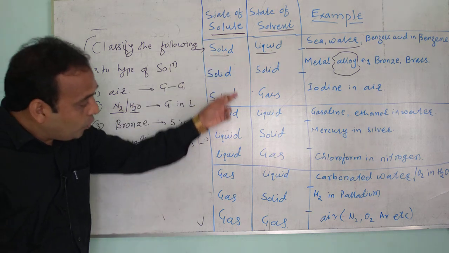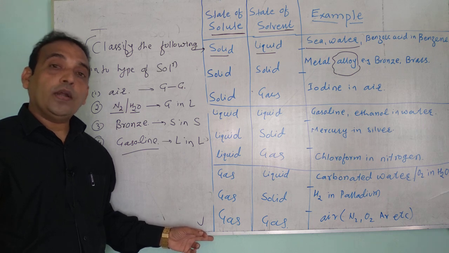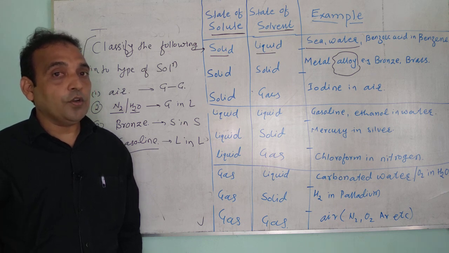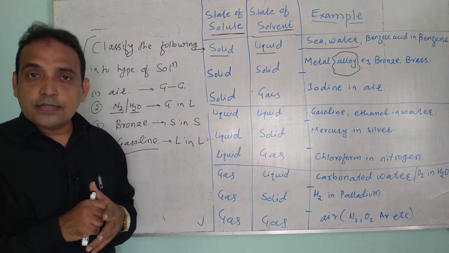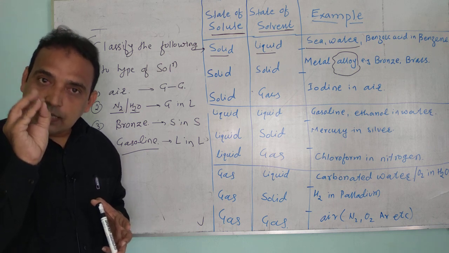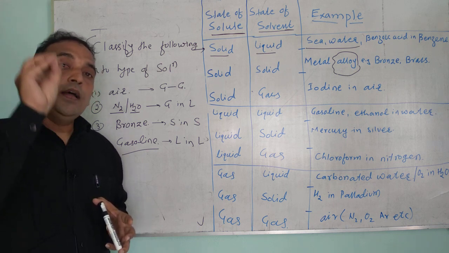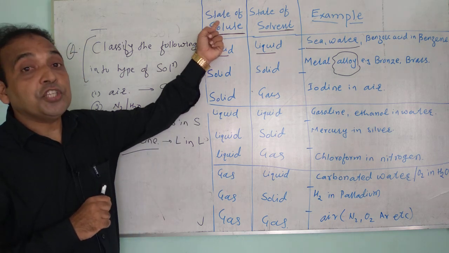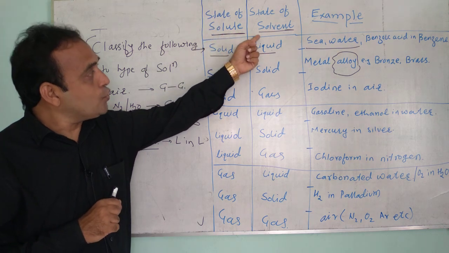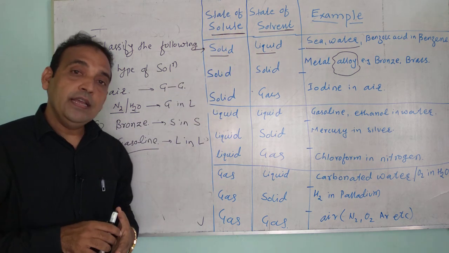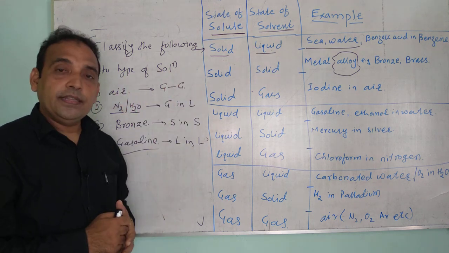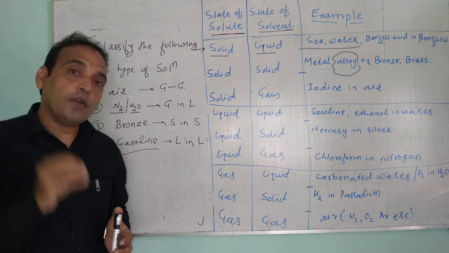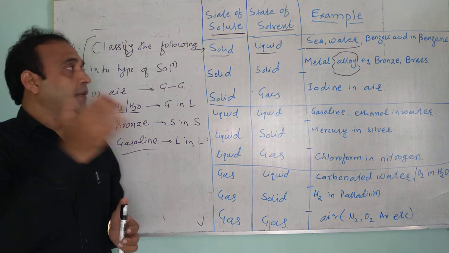So this table is the most important part of your topic. What are the different types of solution? So from where we have started our topic: simple definition, what is the mixture, what is solution, what are the different types of solution. Depending upon the state, the nature, type of solute and solvent, there are different types of solution. Okay, note down this point, then we will proceed to the next part of the topic, that is solubility, and what are the factors which affect the solubility.